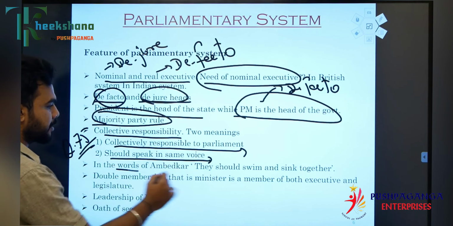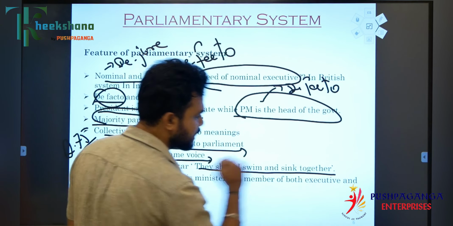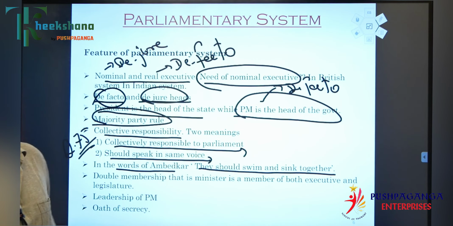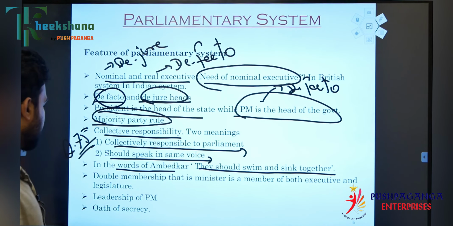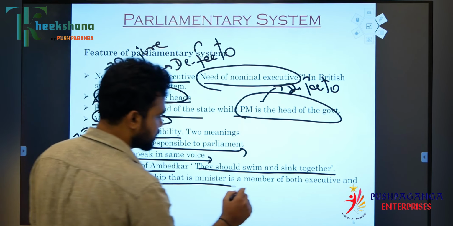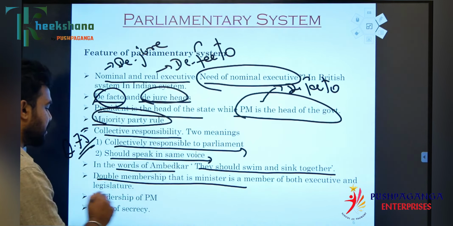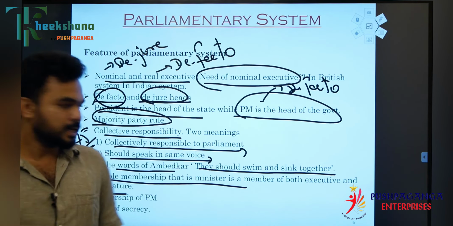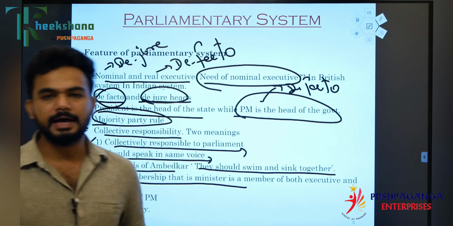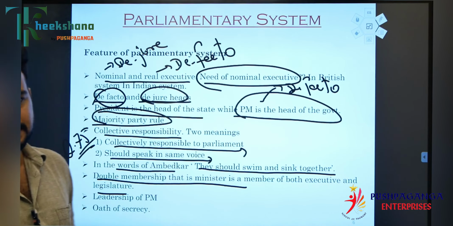So in the words of Ambedkar, in the parliamentary form of government they should swim and sink together. Okay, double membership, that is, the minister is a member of both the executive and the legislature. So double membership says that the minister is a member of the executive as well as a member of the legislature.